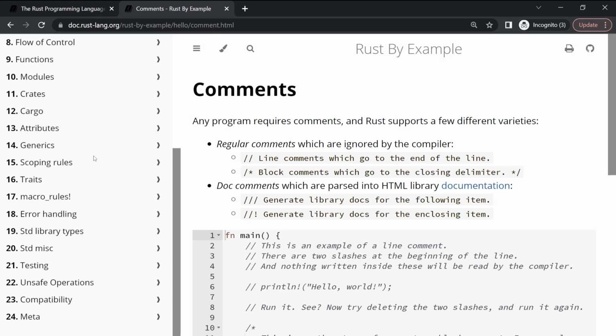So I just want to point out that they're out there. I'm going to link these in the description below this video so that you have these resources available to you. Please utilize them as you need. So that is it. Let's go ahead and get started with Rust.